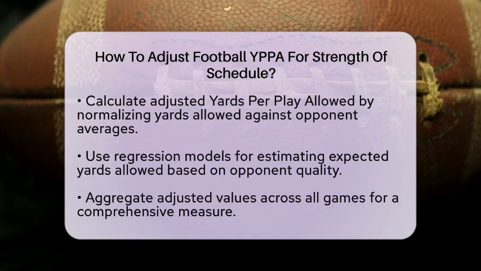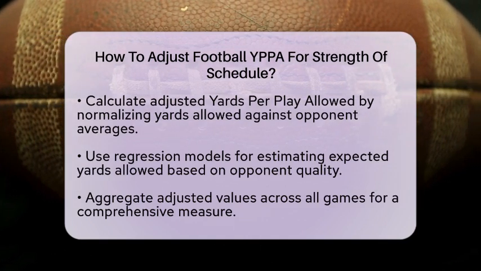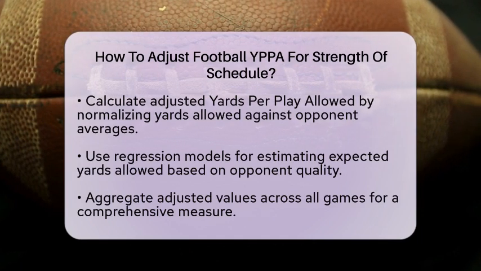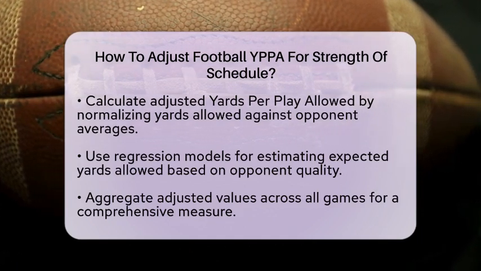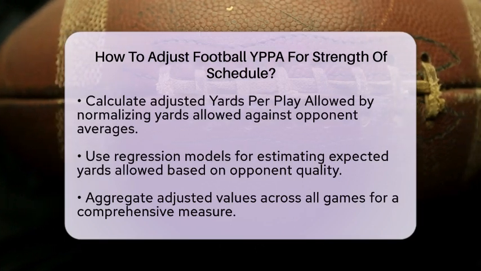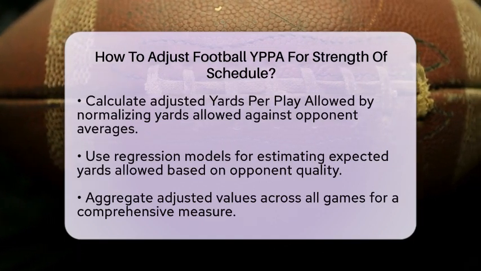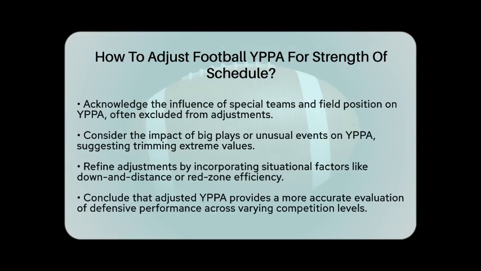Keep in mind that special teams and field position can also impact yards per play allowed. However, these factors are often excluded or accounted for separately since they affect starting field position and scoring chances. Additionally, big plays or unusual events can skew the yards per play allowed. To address this, you might want to trim extreme values or use median values for a more accurate picture. Finally, while the core adjustment focuses on opponent offensive efficiency, you can refine your adjustments by considering situational factors like down and distance or red zone efficiency.